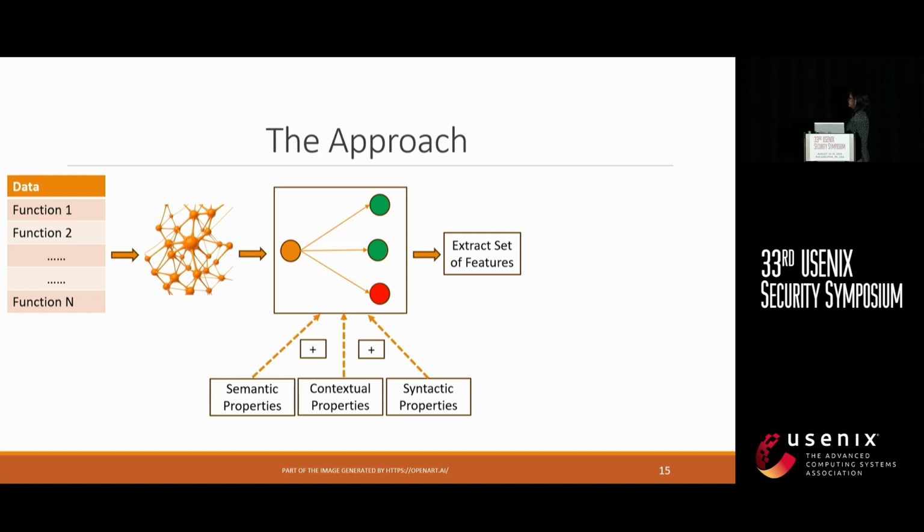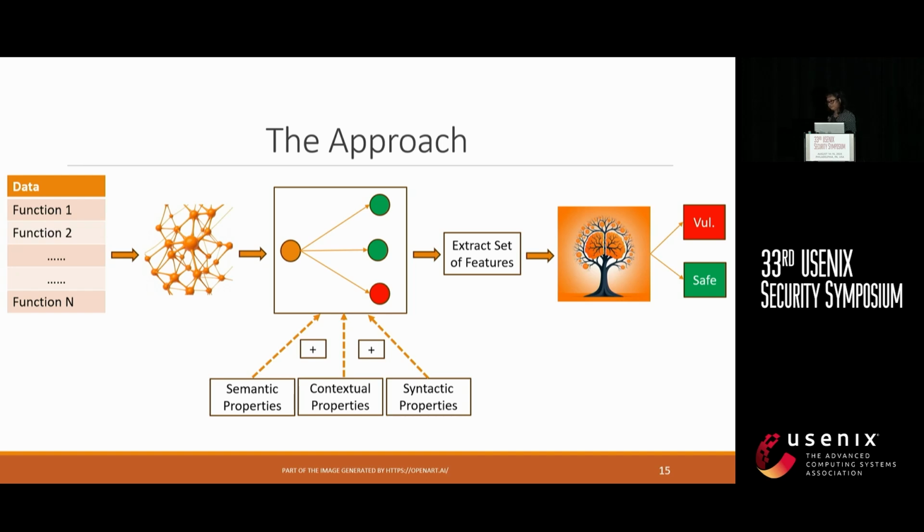Once we have this set of features, we are simply feeding it to a decision tree based classifier which marks the record as either vulnerable or safe. Now, when we are considering these three sets of properties, we are leveraging three existing deep learning based models. For semantic dimension, we are considering the existing Sentence-BERT model. For contextual properties, we are considering the code2vec model. For syntactic properties, we are utilizing the existing CodeBERT model.